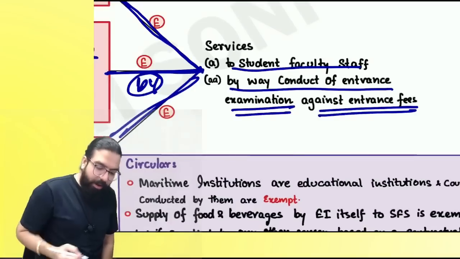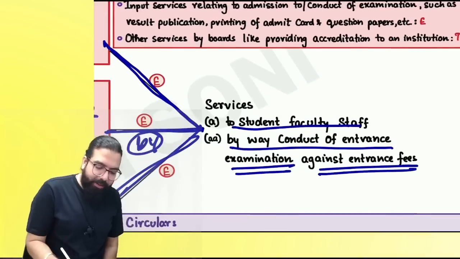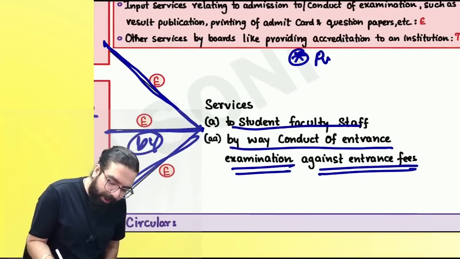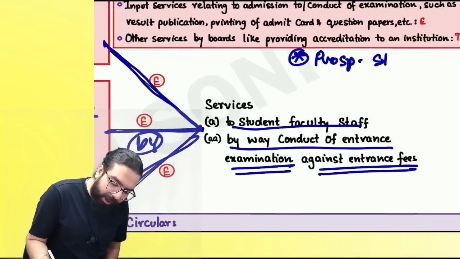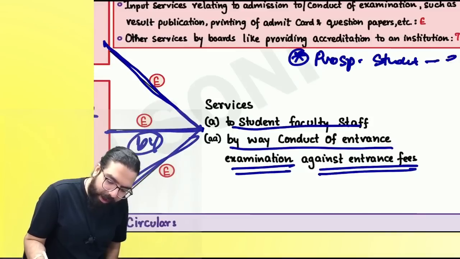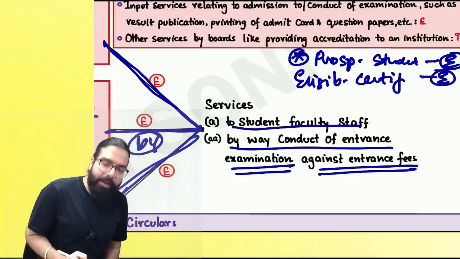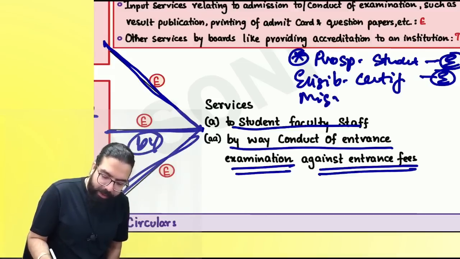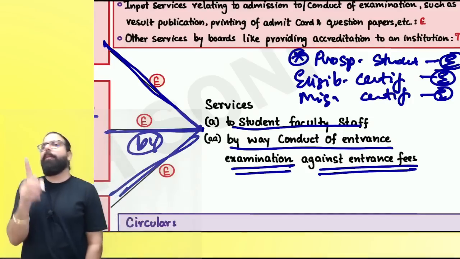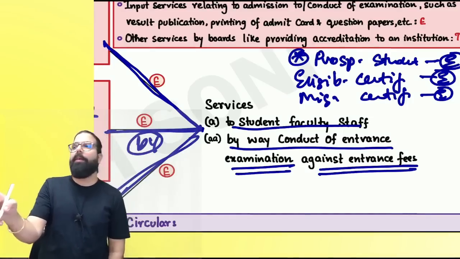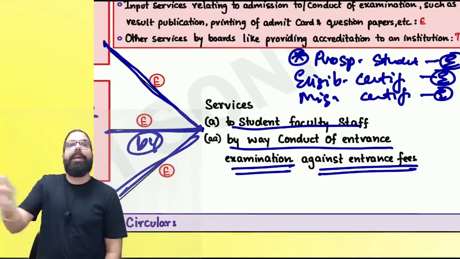A good student is one who will write it over here only that, sir, fees charged from prospective student for entrance, etc., will be exempt. Fees charged for eligibility certificate, correct, everyone? Eligibility certificate also will be exempted, and migration certificate, if any fees is charged, that is also exempt. Remember one thing, when you jump inside the exam hall, you don't get time to see here, there, etc.